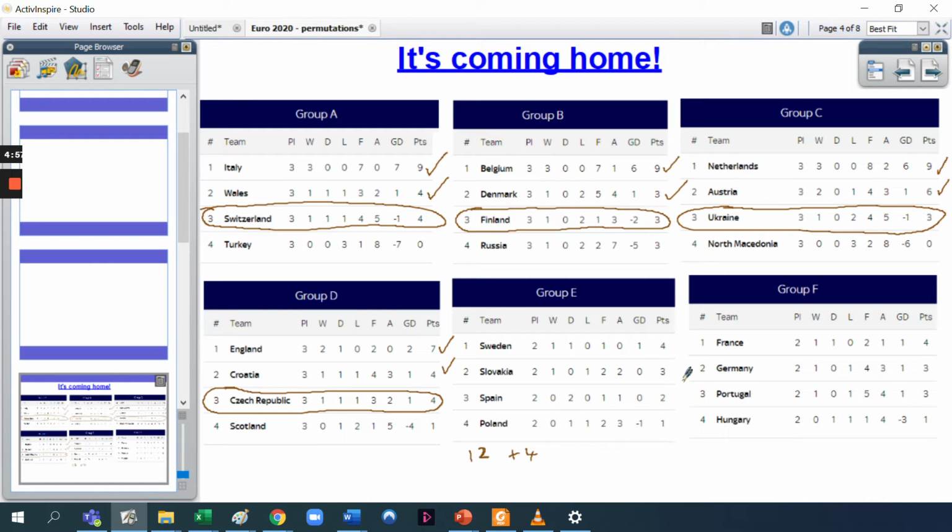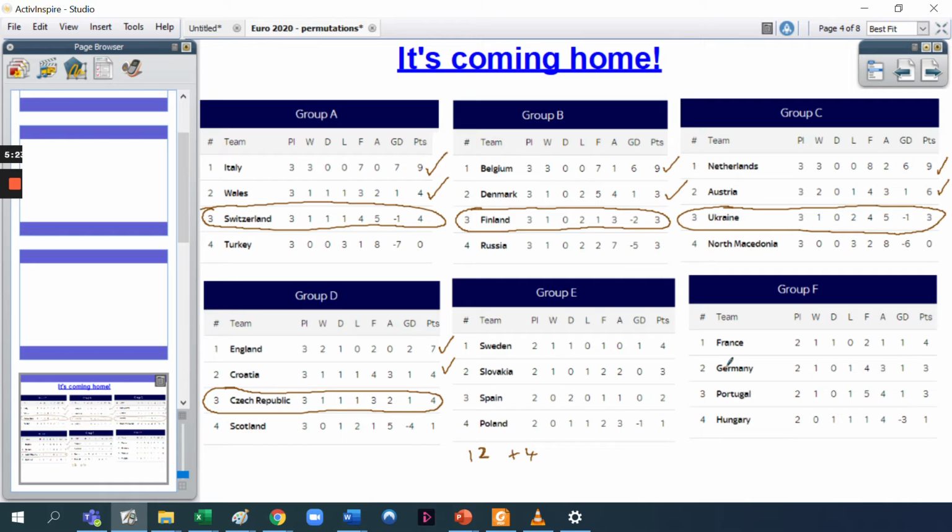You might play a bit more defensively because you just want to achieve a draw and you'll go through to the next round. Whereas other teams might need to attack a bit more because they know what they need to achieve. However, some of these teams that played earlier on, so Group A played first, then B, then C, then D, they didn't know what was going to happen. They didn't know how many points would be needed for them to progress. So they would have had to play a different style, maybe a bit more attacking, because they wanted to make sure they had enough points to go through.